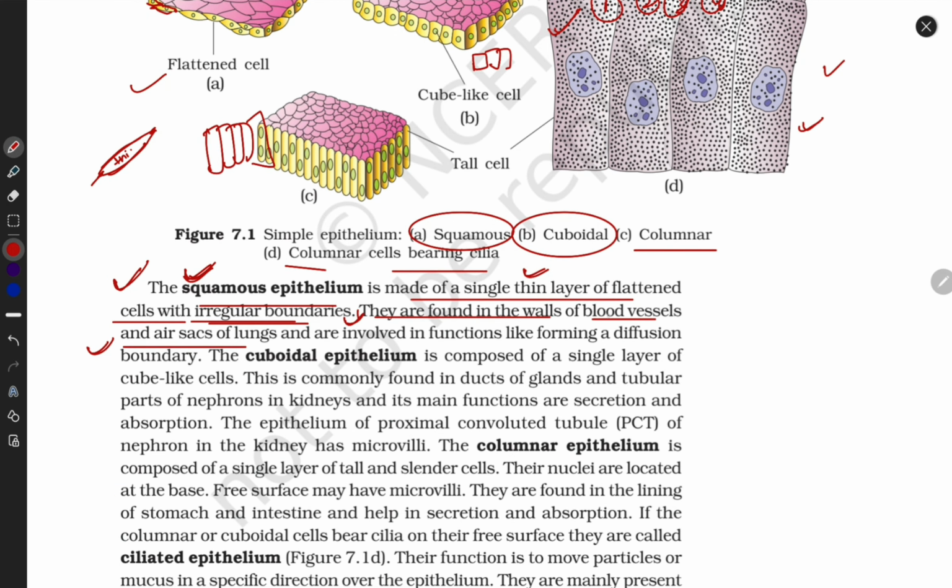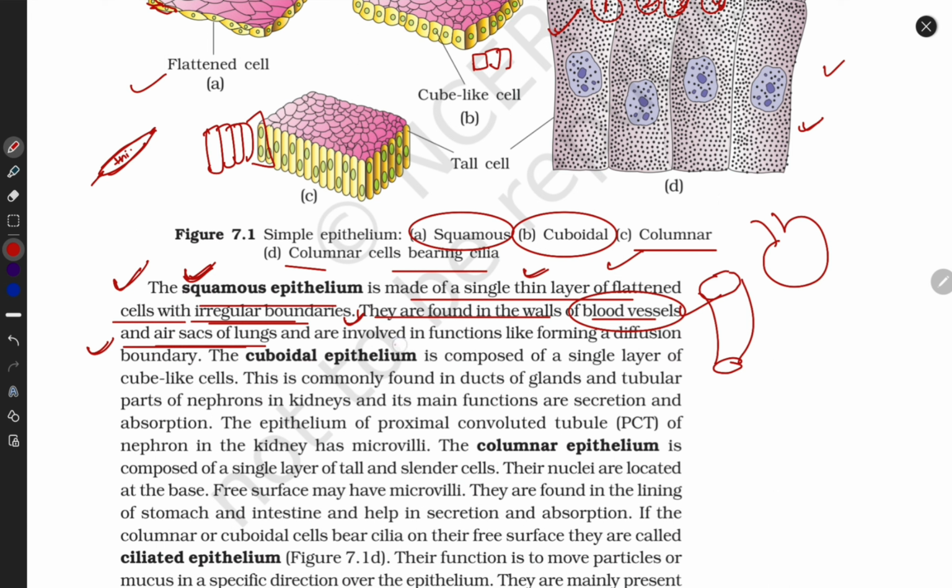Example number 1: they are present in the blood vessels, which carry blood. They are present in the air sacs of lungs. Now the fourth point is how they work. This is the property, this is the example, and here is the function, how they perform.